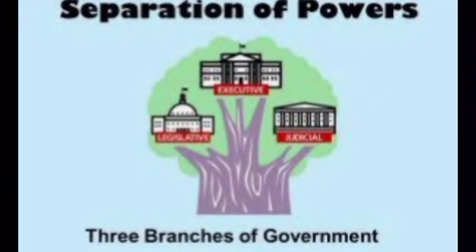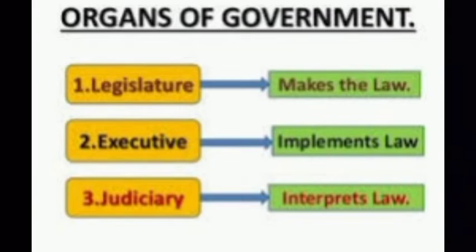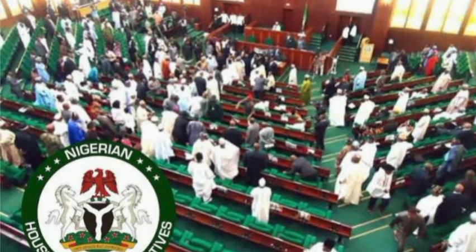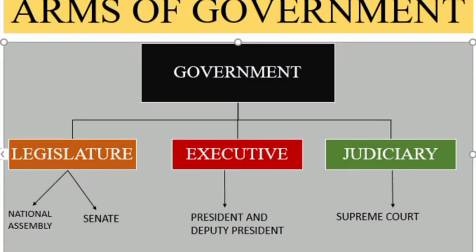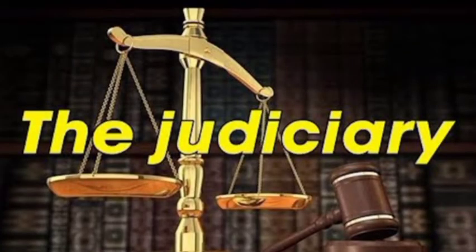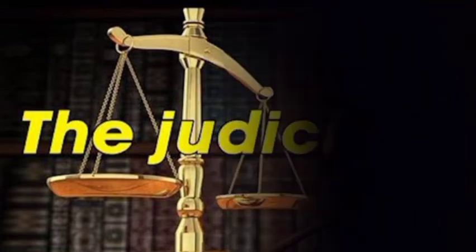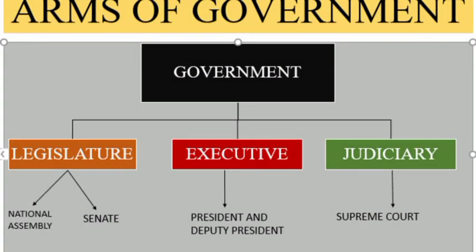Now we have three organs of government. We have the legislature, we have the executive, and we have the judiciary. The legislature is the lawmaking arm of the government that is in charge of making laws, deliberating on laws. Once the laws have been deliberated, it is passed on to the executive, which is the law implementing arm of government. And lastly, we have the judiciary, which is the law interpreting arm of government. This manages the peace and security of the nation and also punishes offenders who violate the law in the society.